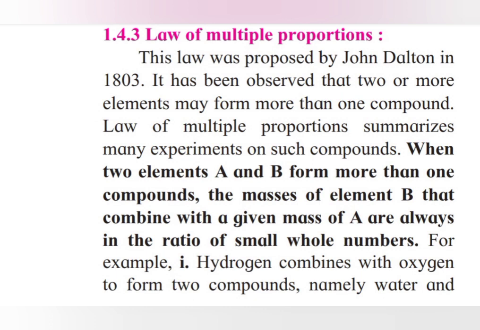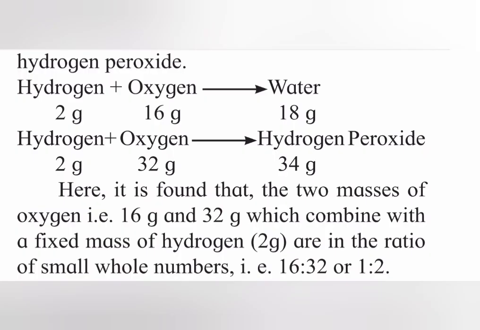For example, example number 1: hydrogen combines with oxygen to form two compounds, namely water and hydrogen peroxide. Hydrogen plus oxygen equals water: 2 gram of hydrogen, 16 gram of oxygen equals 18 gram of water. Hydrogen plus oxygen equals hydrogen peroxide: hydrogen 2 gram plus oxygen 32 gram equals hydrogen peroxide 34 gram.